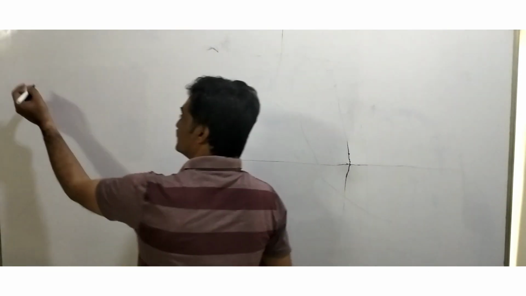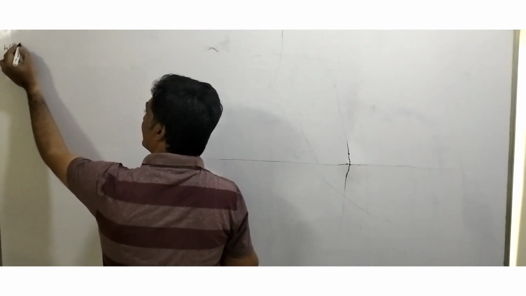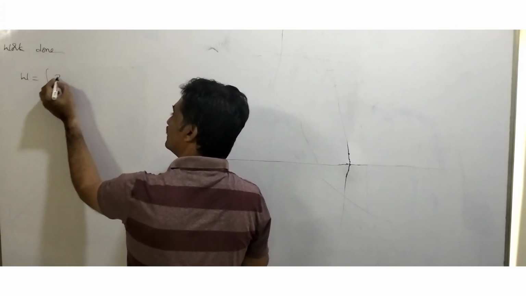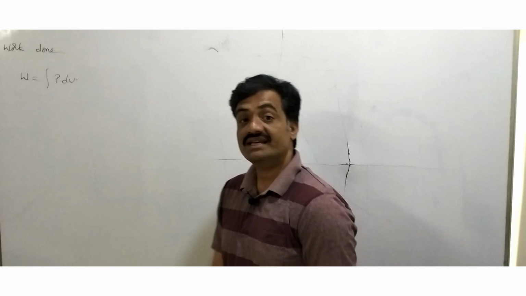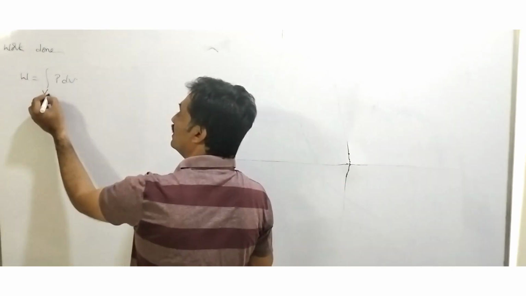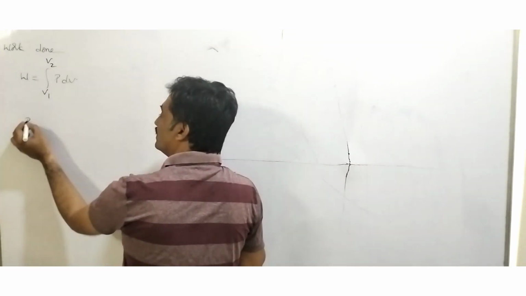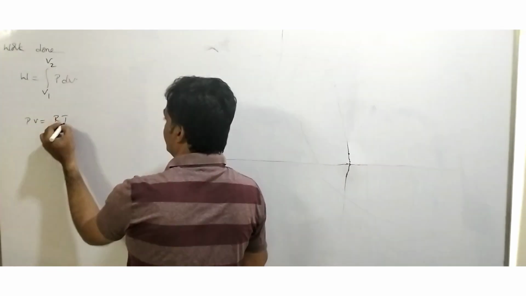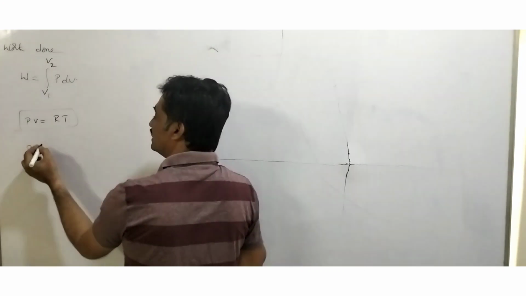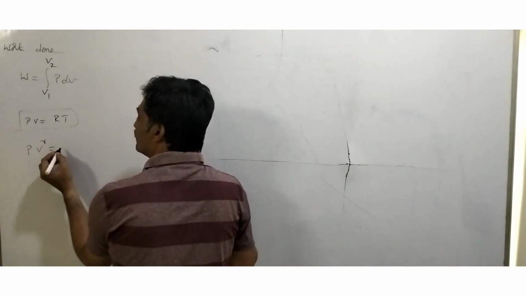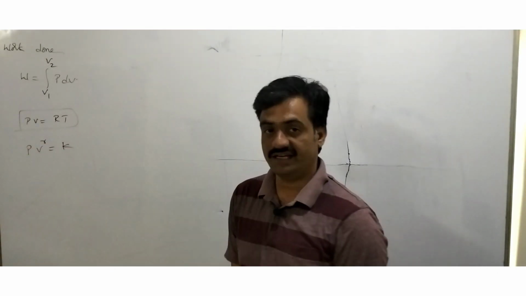Now we are going to discuss work done in the case of adiabatic change. Observe that the work done in an adiabatic change can be represented by the expression work done equals the integration of P dV, where the volume changes from V1 to V2. From the ideal gas equation we know that PV equals RT, and in an adiabatic change, P into V to the power of gamma equals some constant K.